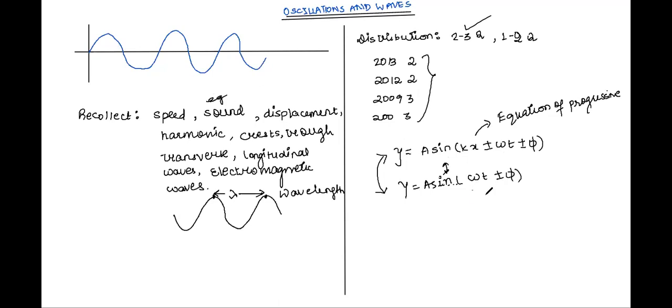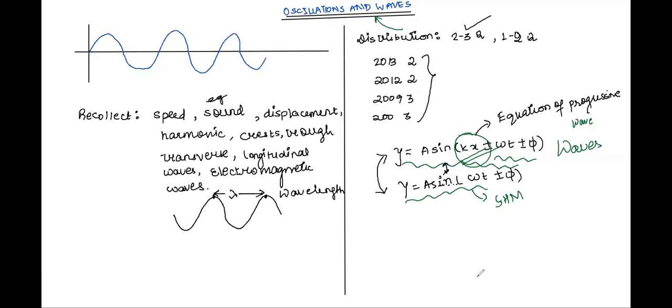The equation of SHM and the progressive wave. Yes, try thinking. We have an extra kx in the equation of the progressive wave. This kx is something which is different, and the other terms are the ones which are the same in the equation of SHM and wave, right? That is why both of them are under the same unit, oscillations and waves. Let us read and understand more about them.